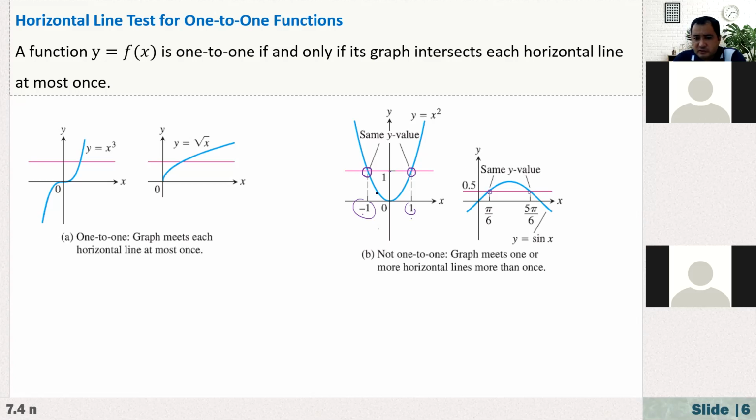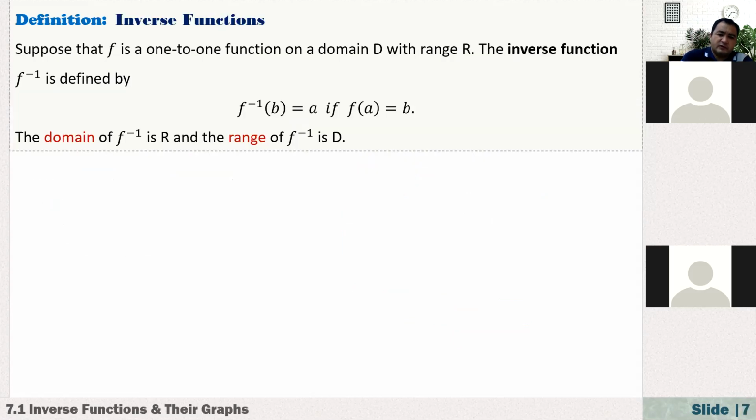For example, if you just consider this function over the interval from 0 to positive infinity, then y is equal to x squared becomes 1 to 1. Why? Because its graph is something like this, only this part. So that is 1 to 1. If you draw any horizontal line, there will be only one intersection point. And how about the second one, y equals sine of x? If I bring some restriction to its domain, for example, if I consider this from -pi/2 to pi/2, it becomes 1 to 1. Okay, then we can talk about their inverses.